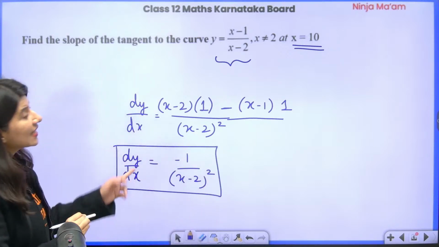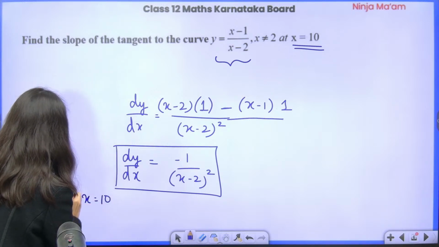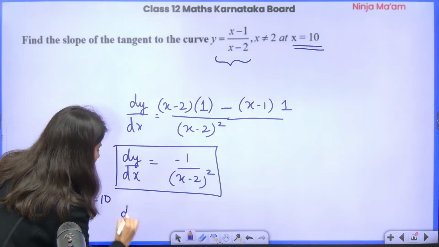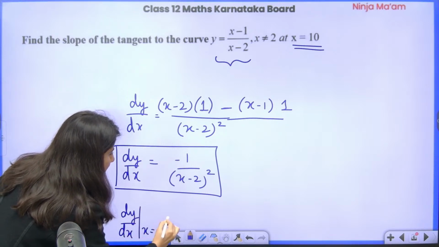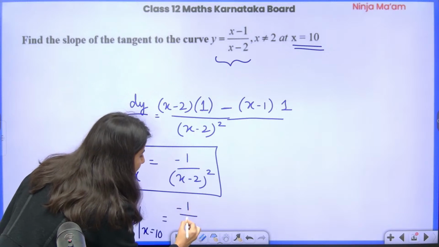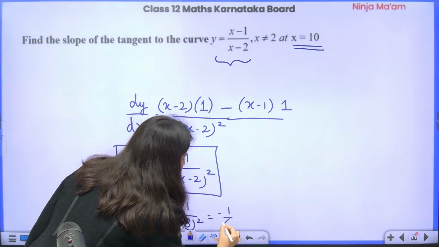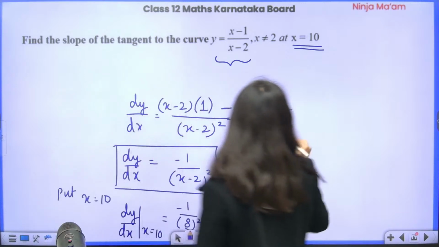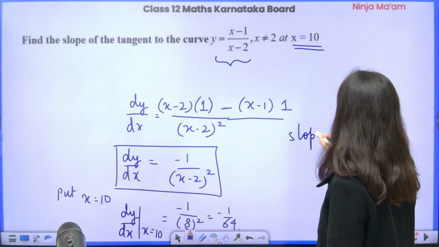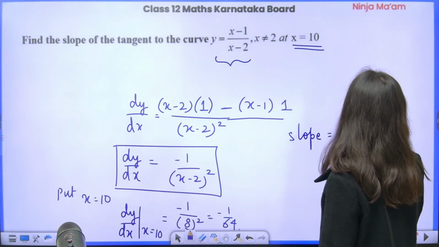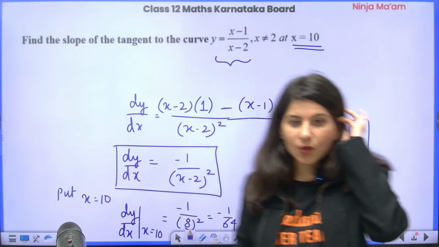Now they are saying at x equals 10. So put x equals 10 in this. So you are going to get dy by dx at x equals 10 is going to be minus 1 upon 10 minus 2, that is 8 square. So this is minus 1 upon 64. So slope is equal to minus 1 upon 64. This is the correct answer of this question. 2 marker question. Got it?